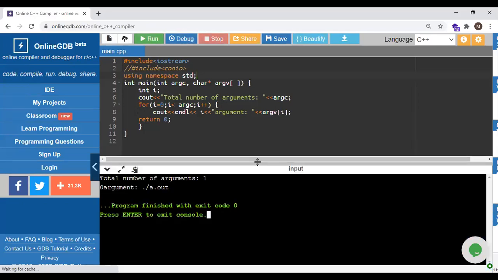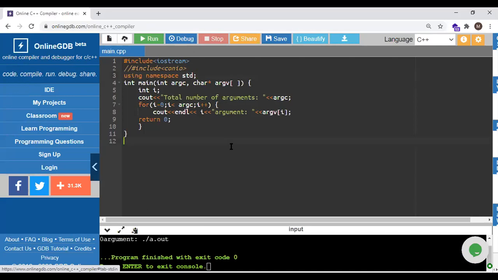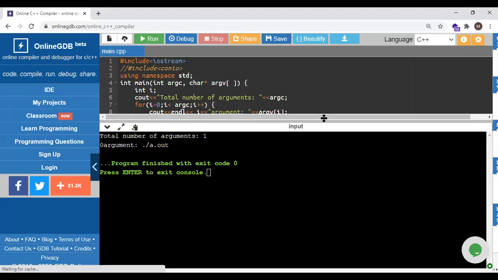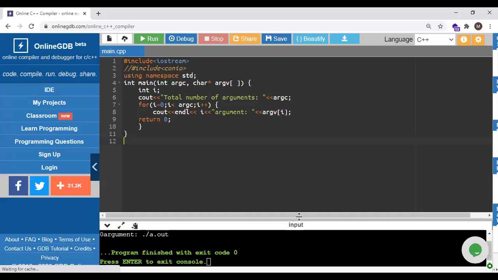Okay, it will be expecting the default arguments which will be passed to it. And it will show the arguments in the form of dot slash a dot out. So what is expected is that here we are not going to have any command line parameters for it. Okay, so it is expected that you perform this on the terminal, which will have the console.